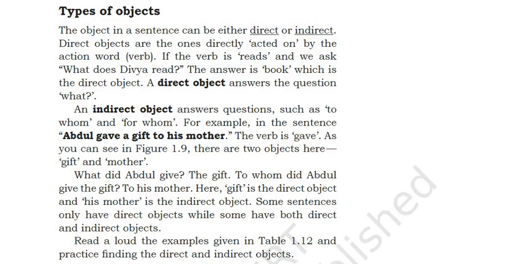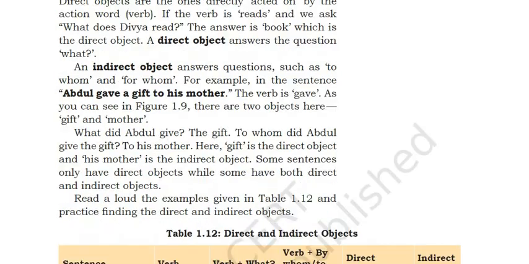As you can see in the figure, there are two objects here, gift and mother. What did Abdul give? The gift. To whom did Abdul give the gift? To his mother. Here gift is the direct object and his mother is the indirect object. Abdul gave a gift to his mother. In this, two objects are there. Gift is one object and the other object is the mother. Direct and indirect object.